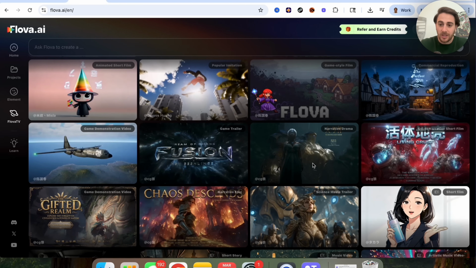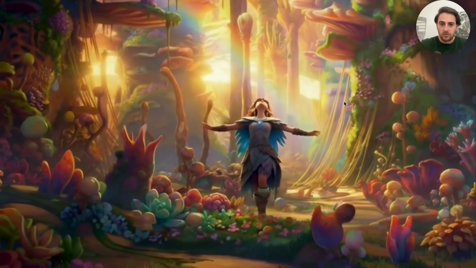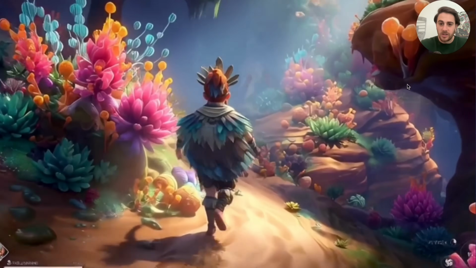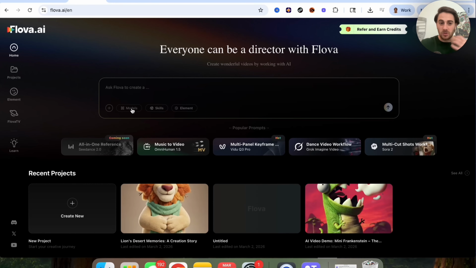And if we come over here and click into it, we could see that this has literally gone through and created this promotion right here for this video game. Again, this gives you access to all these different models, all these different skills, all these different elements, and you can use it to create content or create ads or create things on the behalf of others, or you could also use this in order to literally have your wildest dreams come to life.